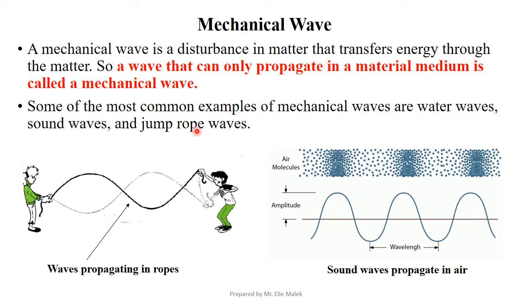Some of the most common examples of mechanical waves are water waves, as seen previously, sound waves, and jump rope waves. Look here, the waves created by the rope propagate in the rope. So this type is called a mechanical wave. It needs a material medium, which is the rope. However, in the second picture, this schematic representation represents sound waves. We all know that sound waves propagate in air. So the material medium is air. This type is called a mechanical wave.